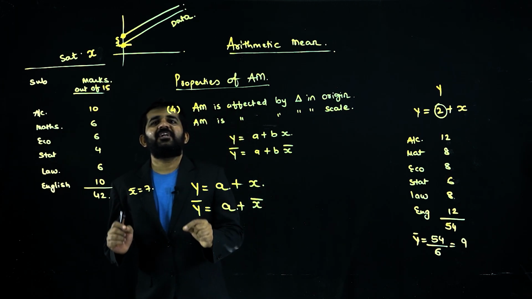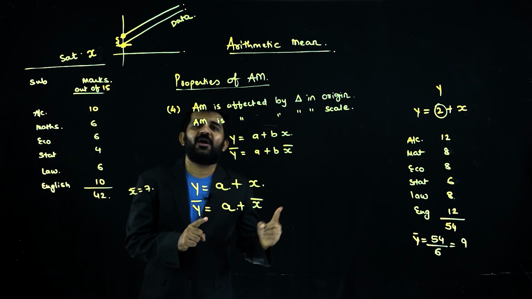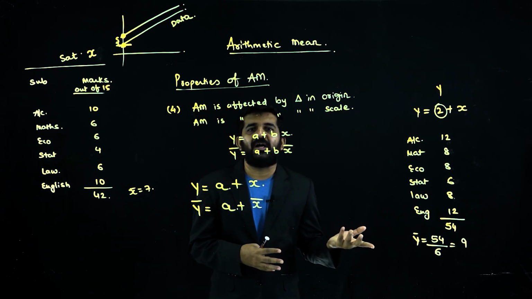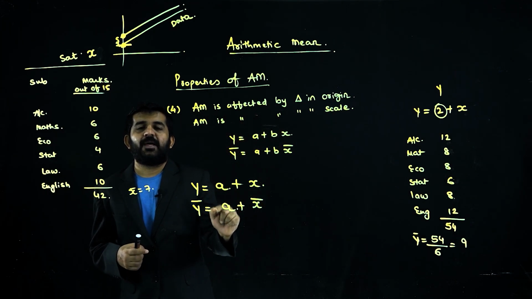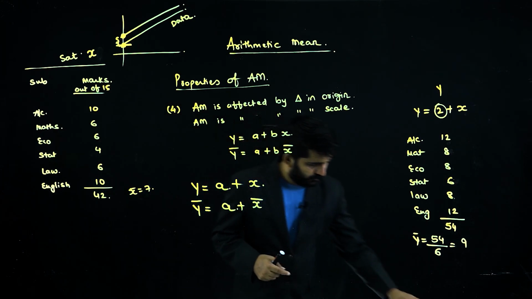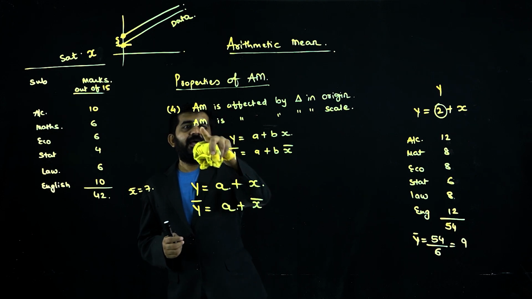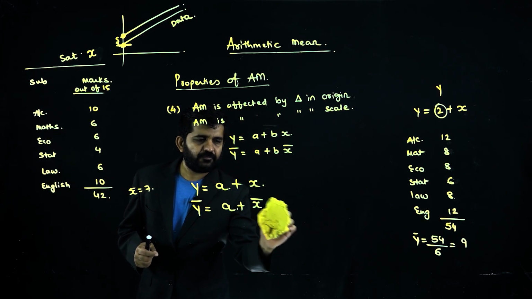So if you add 2 marks to all your variables, your average will increase by 2 marks. It is as simple as this. But in formula, it will be written in this manner. Number 2. Arithmetic mean is affected by change in scale.